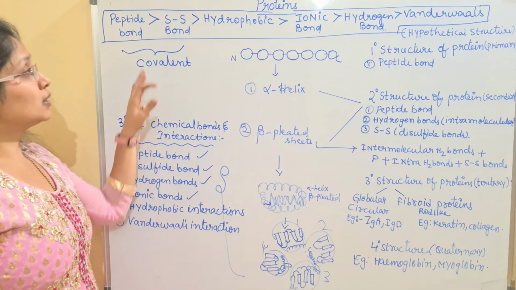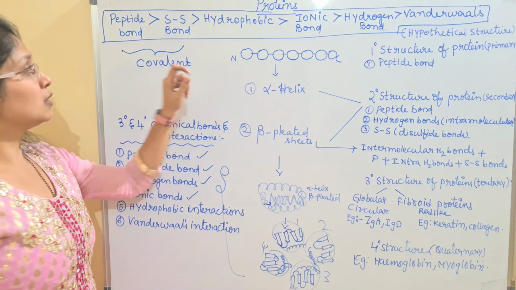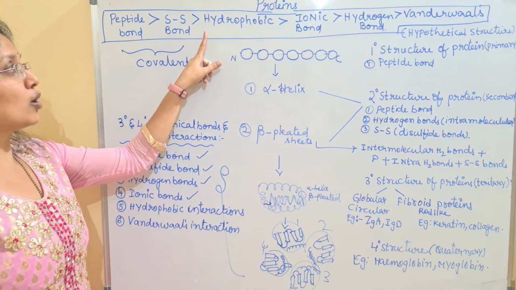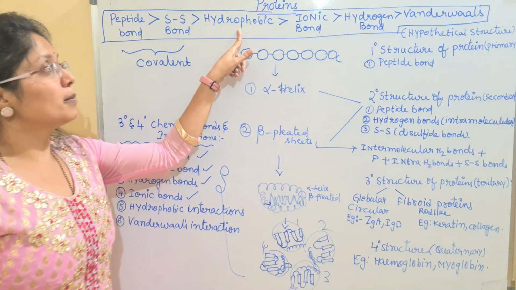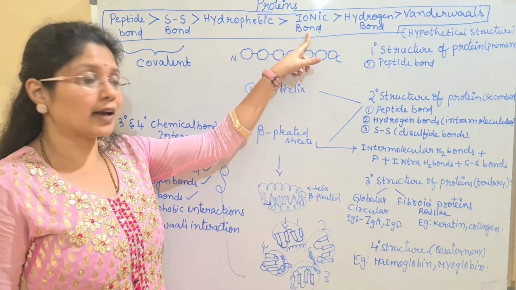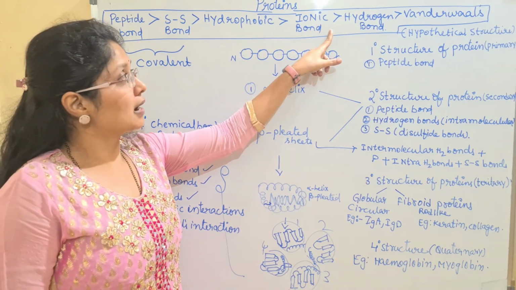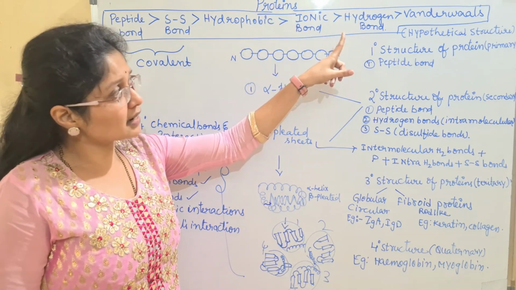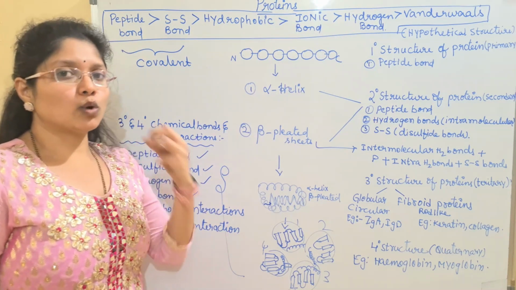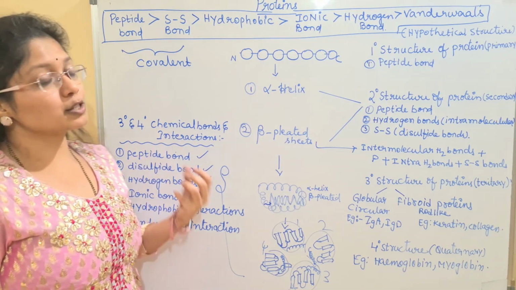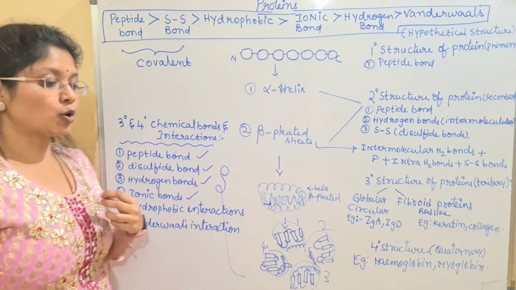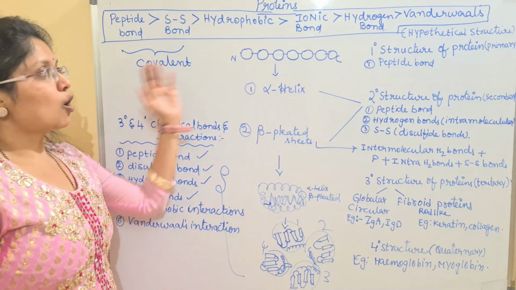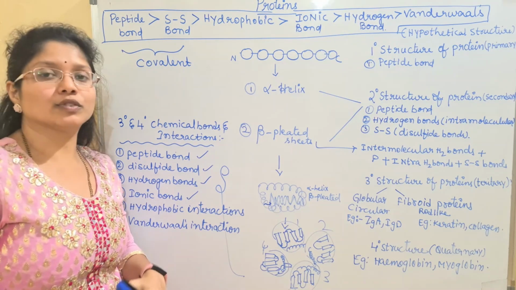So here look into the order of the chemical bonds. Peptide bond is stronger than the disulfide bond. Disulfide bond is further stronger than hydrophobic. Hydrophobic is more compared with the ionic. The strength of the ionic bond is greater compared to the hydrogen bond, and the hydrogen bond is again greater than the van der Waals interaction. So compared to all these bonds, the peptide bond is the strongest bond, and the weakest is the van der Waals bond. This is the order of the strength of the chemical bonds.